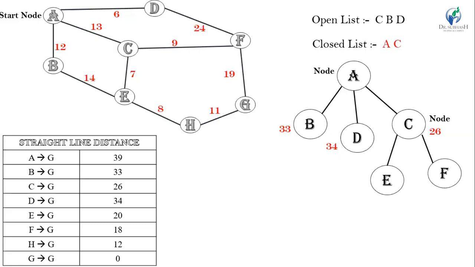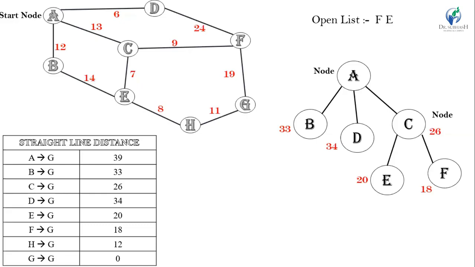Now, we insert nodes E and F in the open list based on their heuristic value to reach the goal node. Node E has heuristic value 20 and node F has 18. Based on the lower heuristic value, we insert F and then E in the open list.